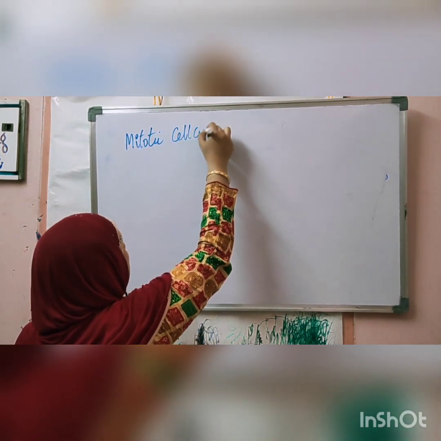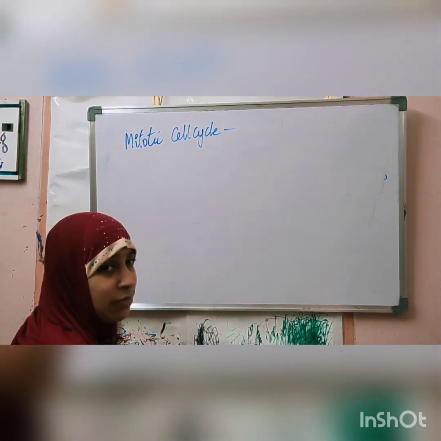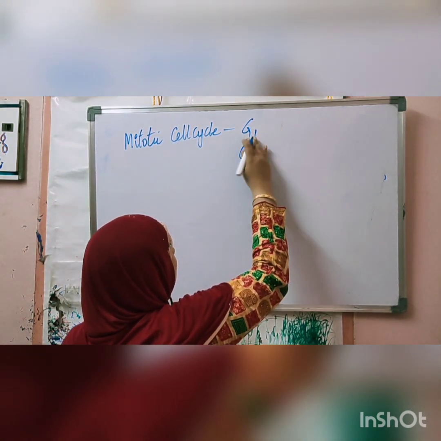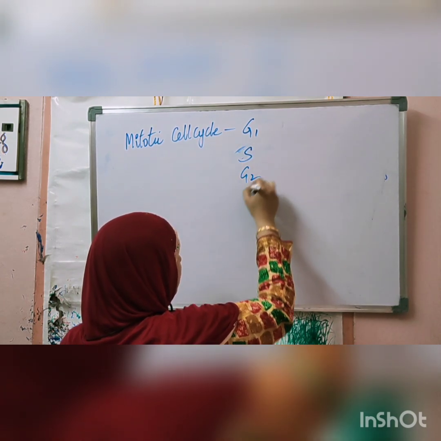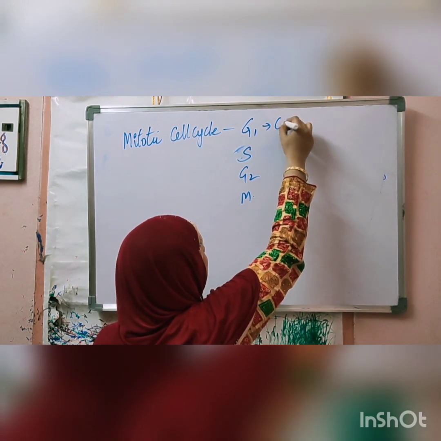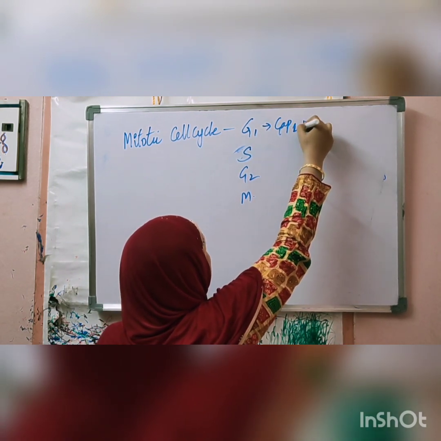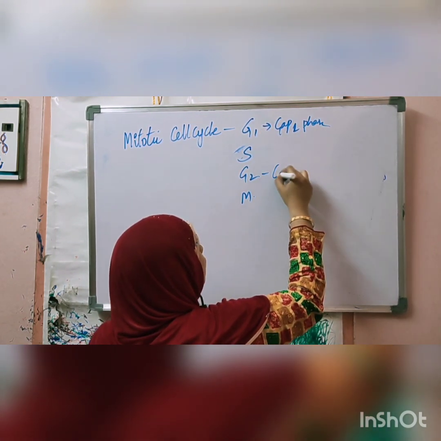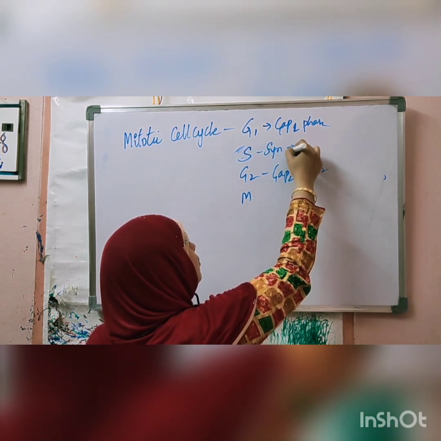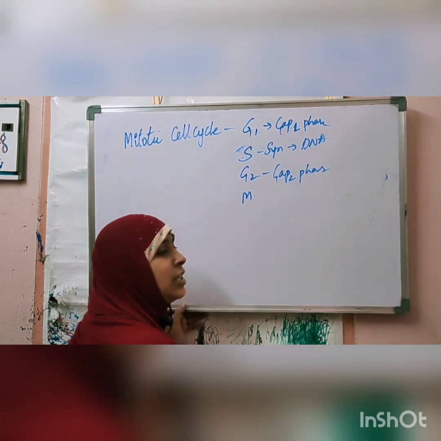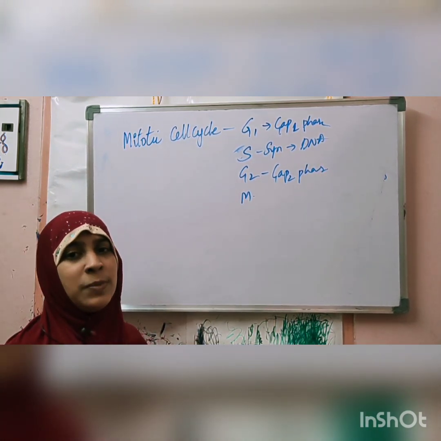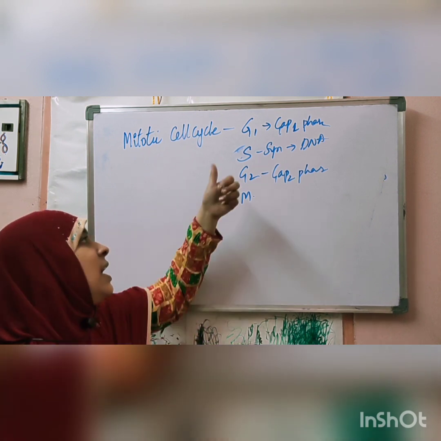What is present in the mitotic cell cycle? The events of the mitotic cell cycle are divided into G1 phase, S phase, G2 phase, and M phase. There are 4 phases. What happens in G1 phase? Gap 1 phase. G2 is gap 2 phase. In between, S phase is synthesis, synthesis of DNA, an equal amount of DNA. How much DNA is present? We have 23 pairs of chromosomes.